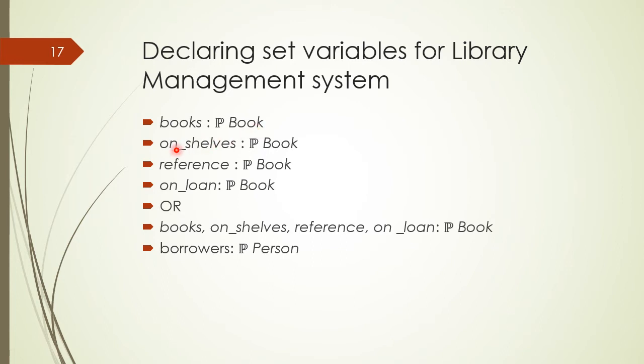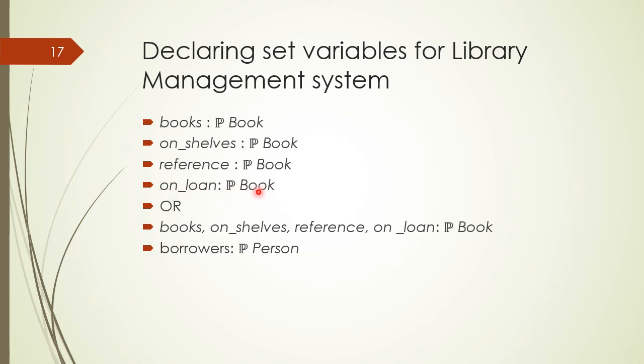Similarly, the set on shelves of the book can be declared as a variable named on shelves on a power set of book, and a set of reference books is declared with the variable name reference on a power set of book. Similarly, a set of books which are on loan is declared with the variable name on loan on a